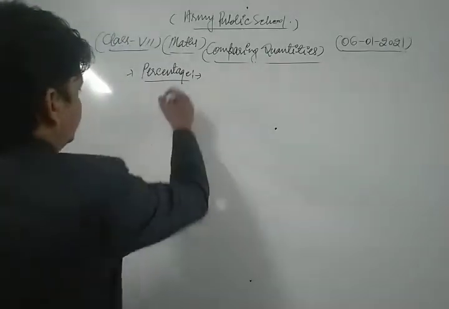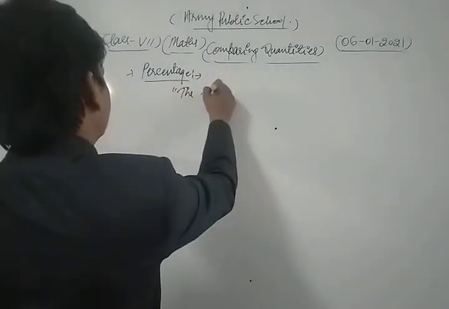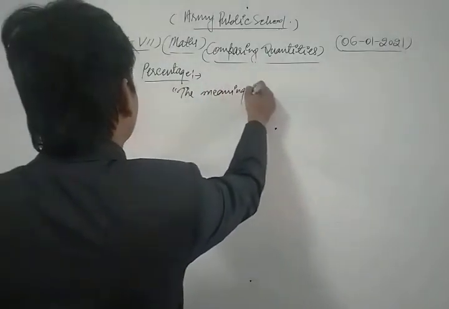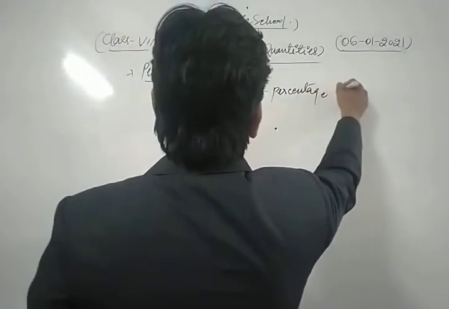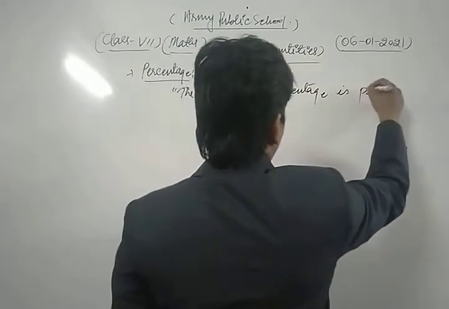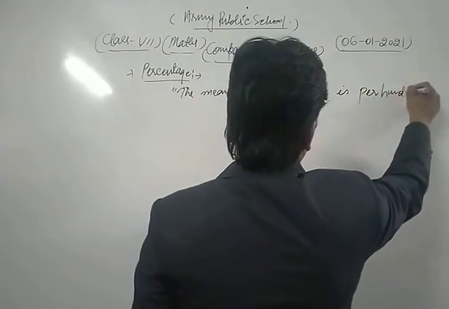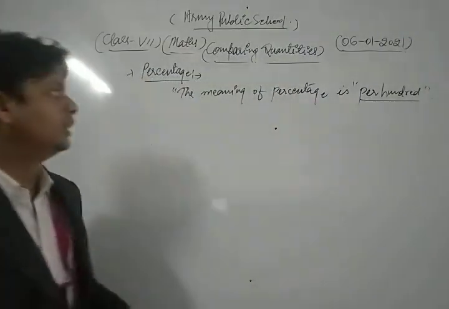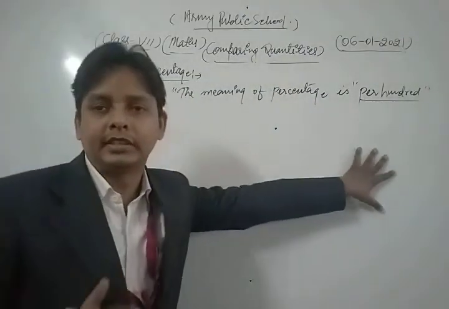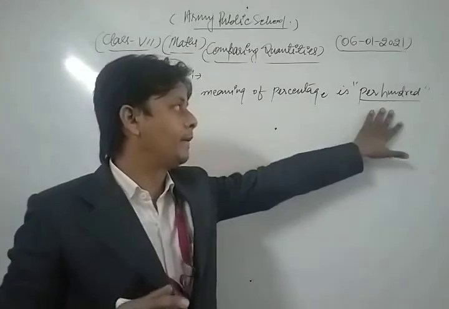Let's see. The meaning of percentage is per hundred. Okay, yes, right. The general concept of percentage is per hundred.